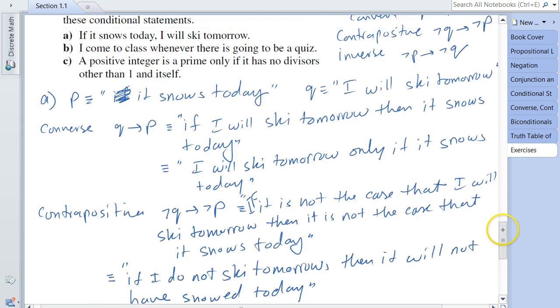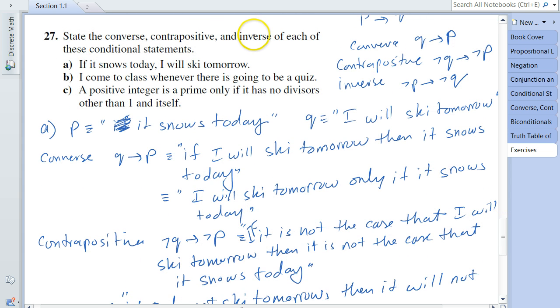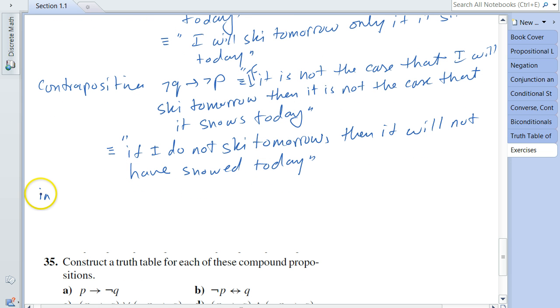So the next one is the inverse. The inverse, as you've seen, is not P implies not Q. So let me write it over here: inverse is not P implies not Q. Now I'm going to skip the direct application of the definition, and write the expression that makes more sense instead of sounding like Yoda.